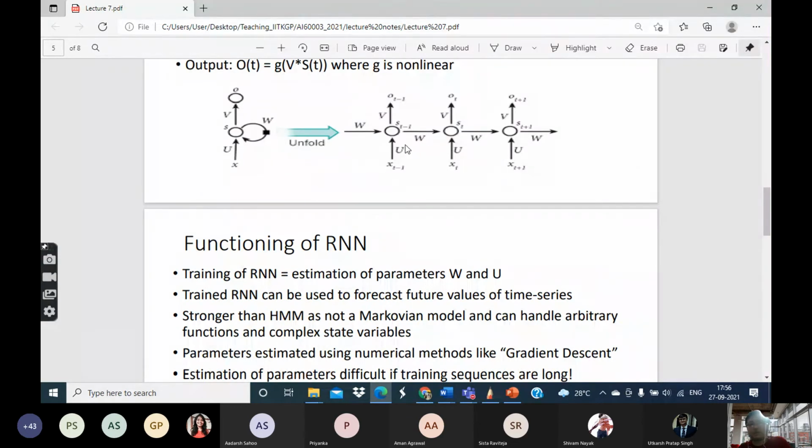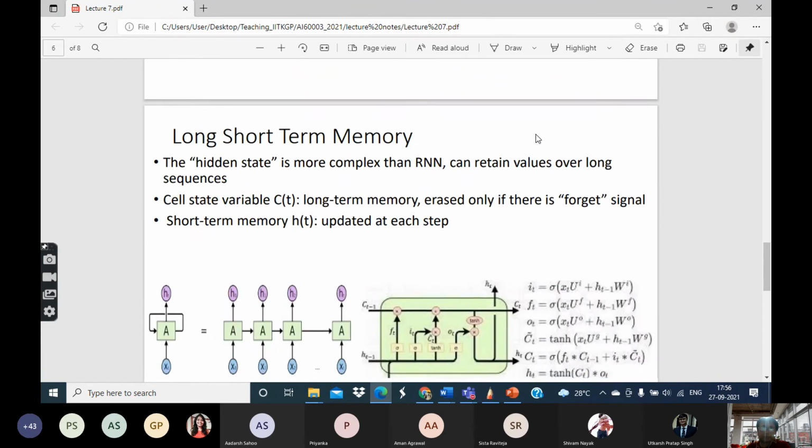That means if you are going for a long time series, then the initial values of that state variable, maybe at t equal to 2 or t equal to 5, will be completely overwritten by the time we reach say t equal to 50. We will not be able to retrieve those because they have been overwritten and changed so many times in between.